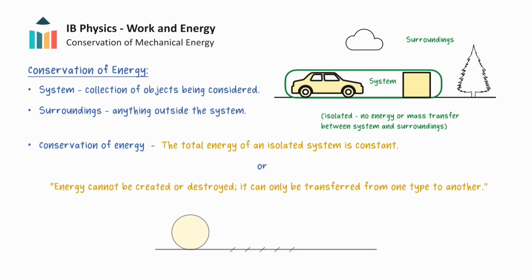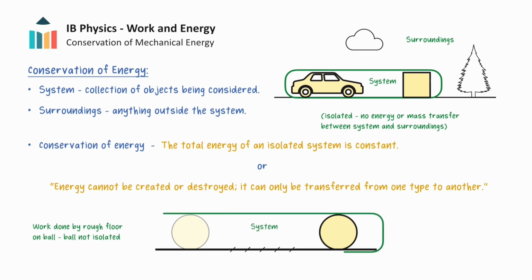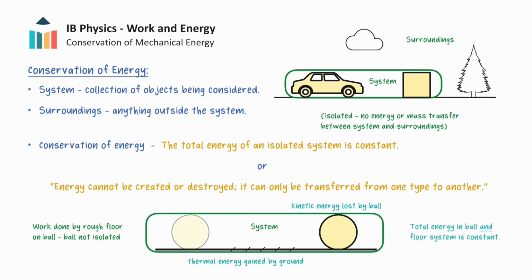Now we may think that in the real world, everything seems to lose energy. For example, a ball rolling across a rough floor will slowly lose kinetic energy and come to a stop, which seems to violate the conservation of energy. But this is because the ball is not isolated from the rough floor. If instead we consider the ball and the floor together as the isolated system, the kinetic energy lost by the ball has been gained by the floor as thermal energy, keeping the total energy constant. Thermal energy is considered as wasted energy as it cannot do any useful work on other objects, and we describe this as dissipated energy.